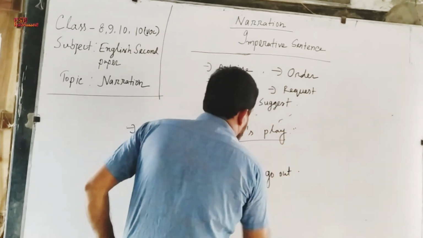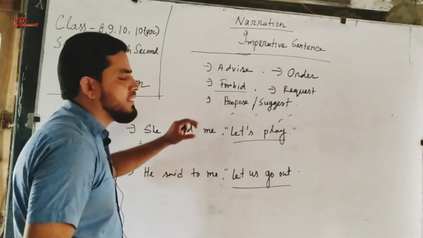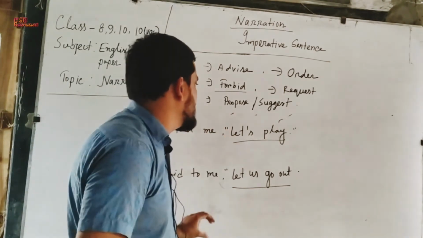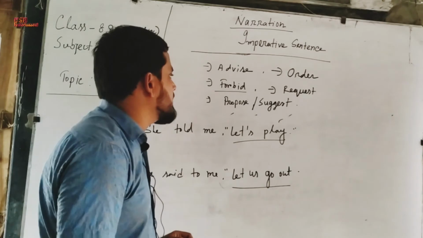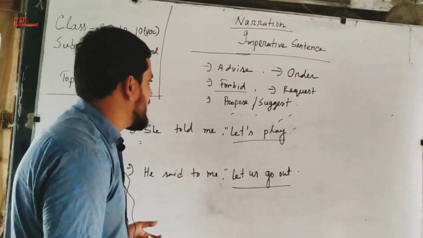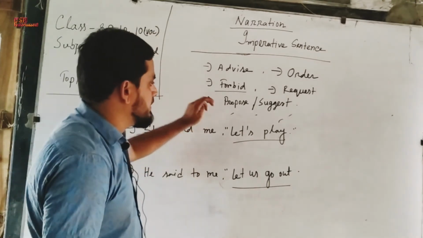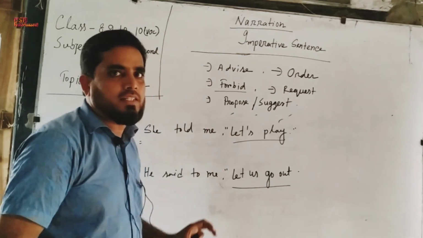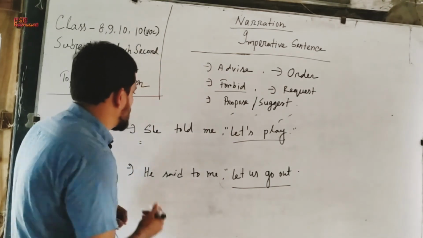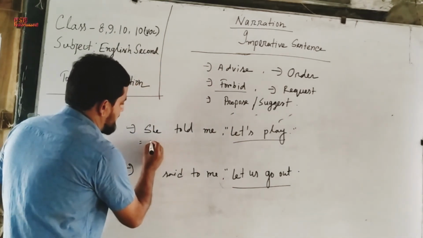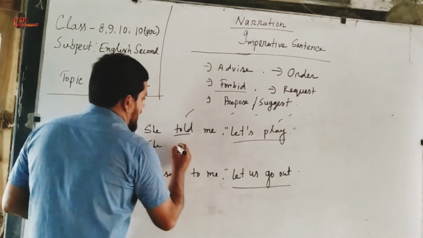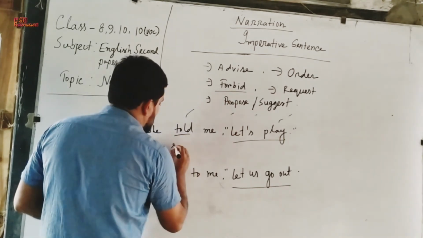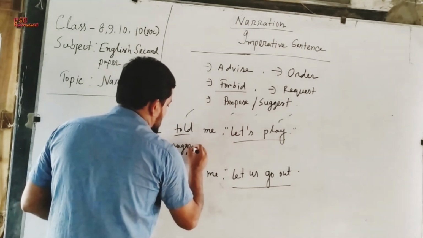So this imperative sentence starts with let's and let us, and if the imperative sentence starts with let's and let us, it refers to suggest. So we will make some changes. First one, told will convert it to, as it is in past form, suggested.